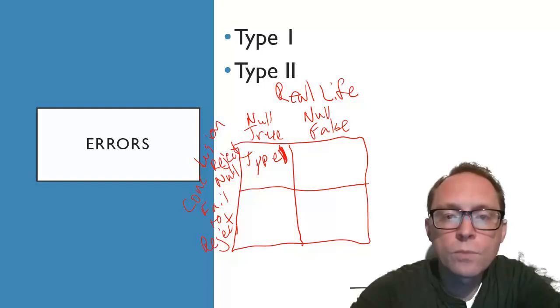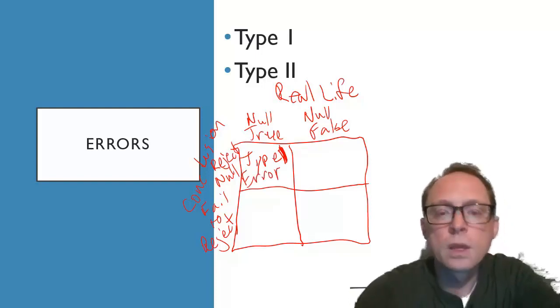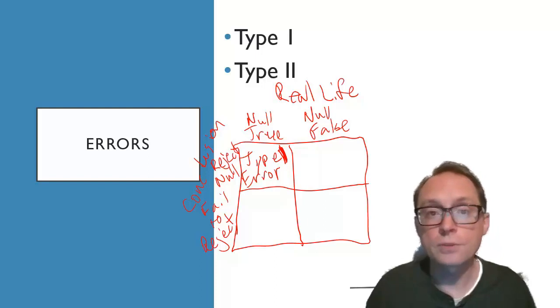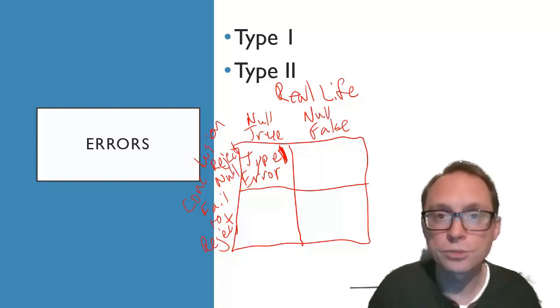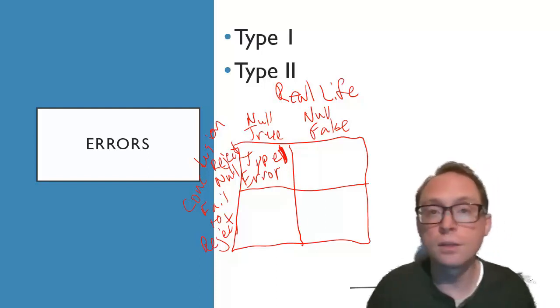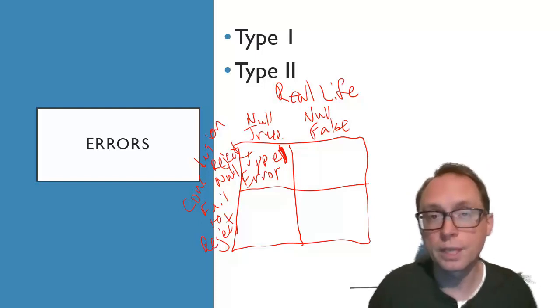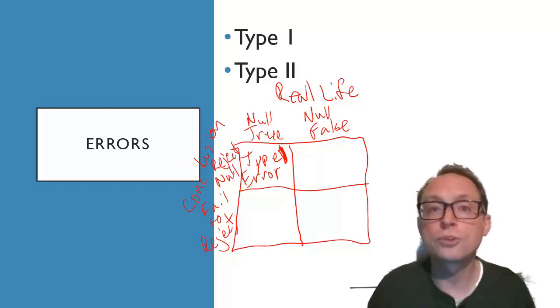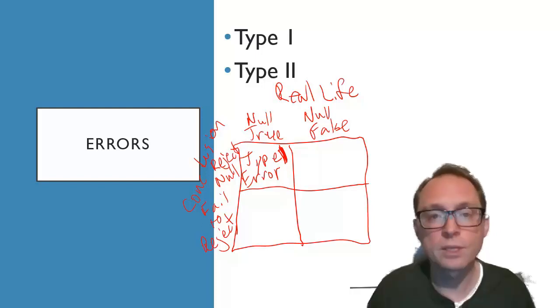That's a 1. A type 1 error is when you go out and say, hey, the null hypothesis is false, when in reality the null hypothesis is true. It's me going and rejecting the null, me going out there and saying, hey, this love potion works. When the null is true, it really doesn't work. That would be a type 1 error.